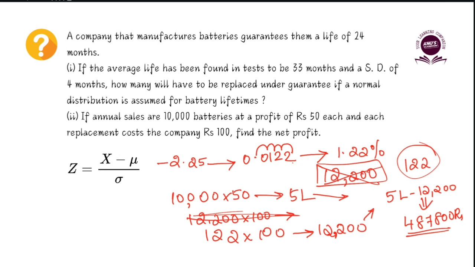So now you can conclude your answer by writing down that the number of batteries to be replaced in a particular year would be 122 out of 10,000 batteries, and the net profit for the sale of 10,000 batteries annually will be 4,87,800 rupees. So there you have it. That is how you can tackle this kind of question if it ever comes in your term end examination. But make sure that your calculations are right. Double check your calculation, correlate it with the metrics, the numbers that are given in your question. Make sure it is a reasonable answer, right?